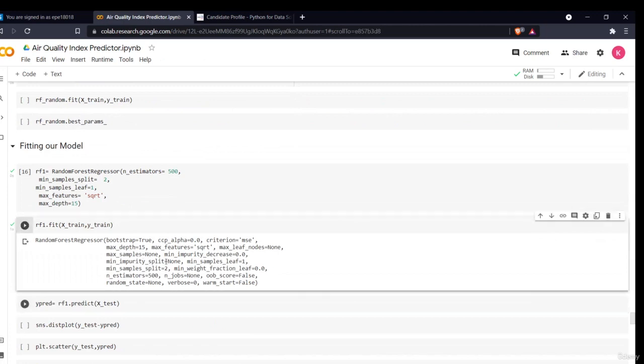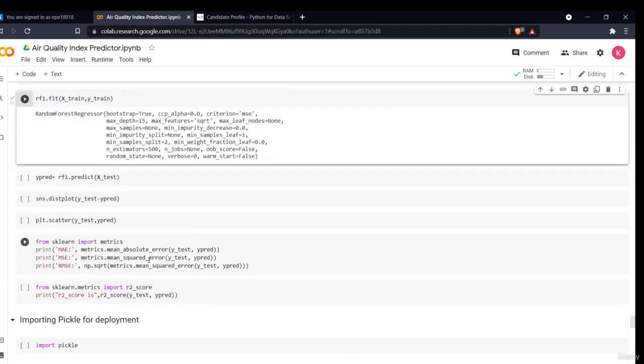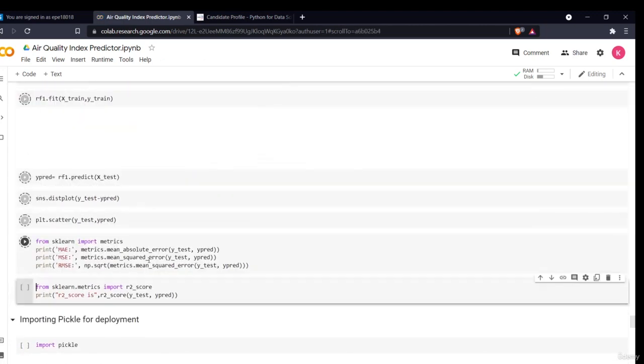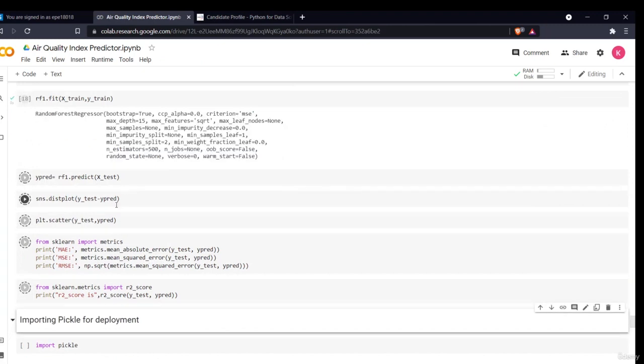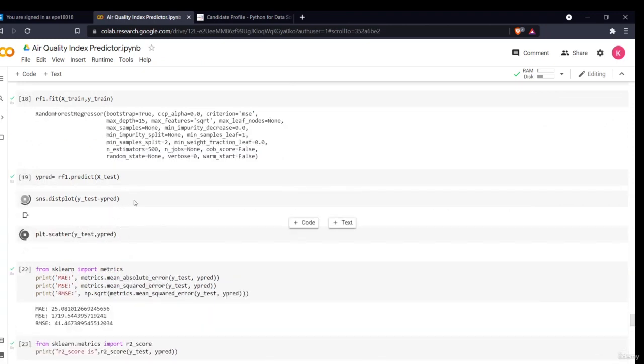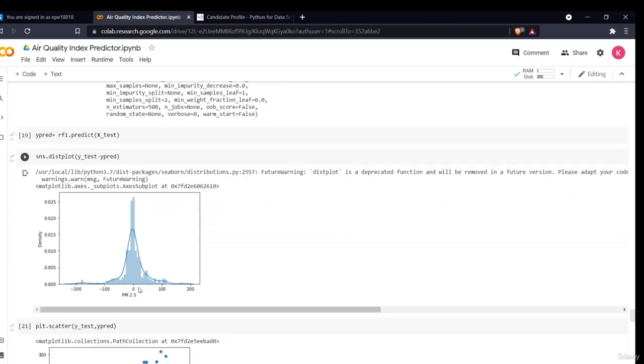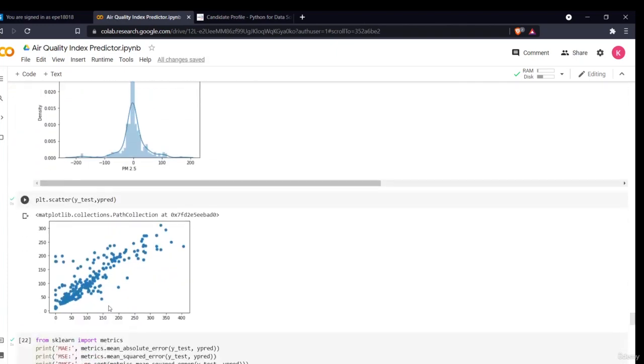As you can see, it got fitted with the same data. Then I'll predict and find out the distribution and scatter plot which we obtained in the previous sections. Okay, so now as you can see, this graph also has a little bit of values greater than and less than 0, which means that this will have less accuracy than our XGBoost model. Let's see our scatter plot. Okay, as you can see, some of the points are scattered over here.